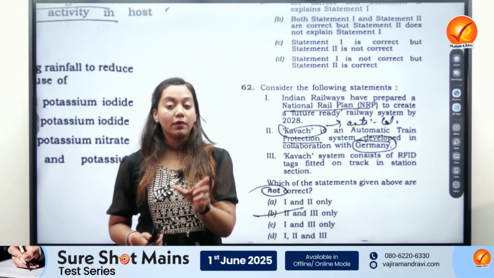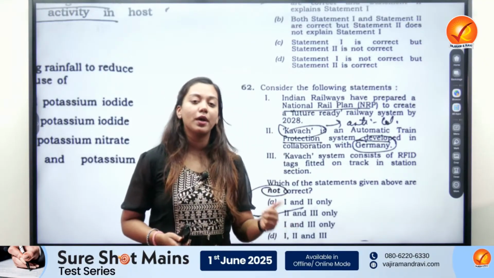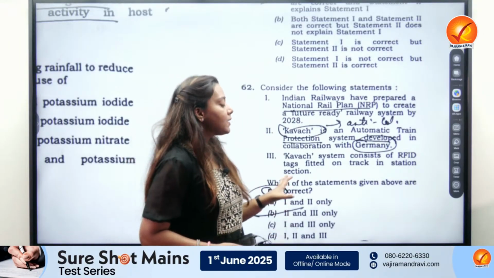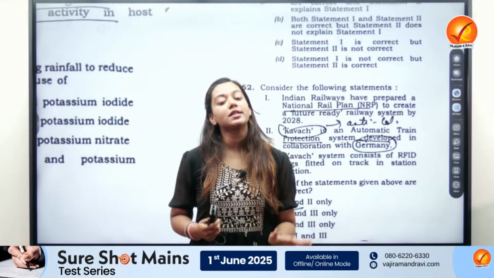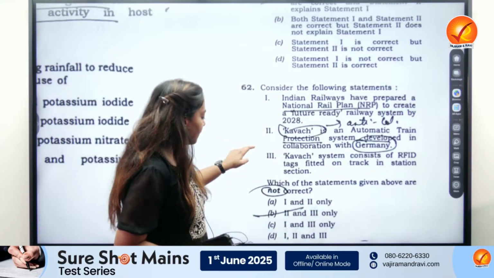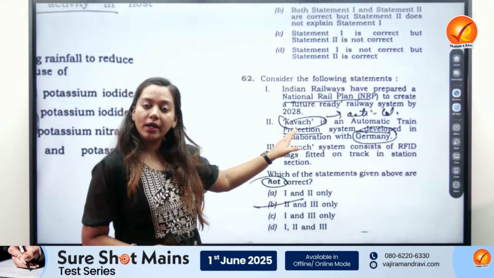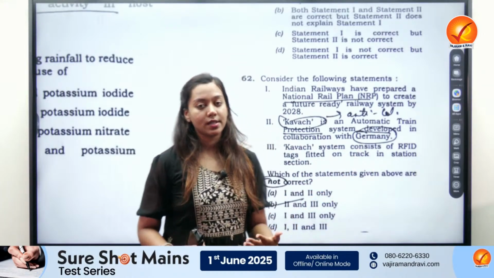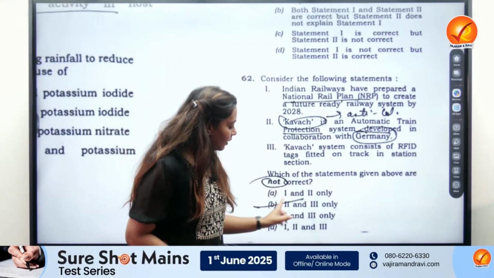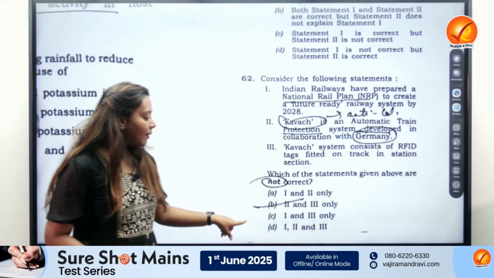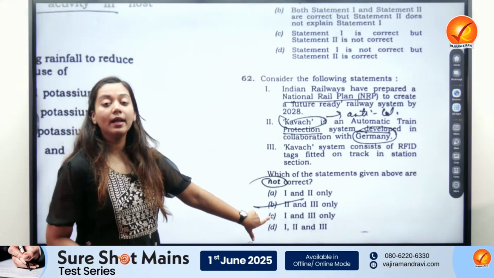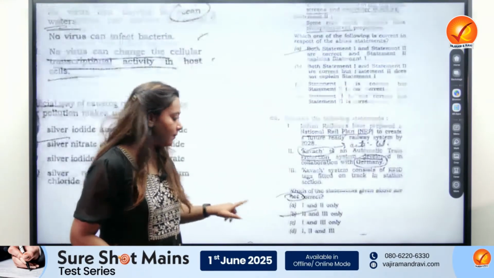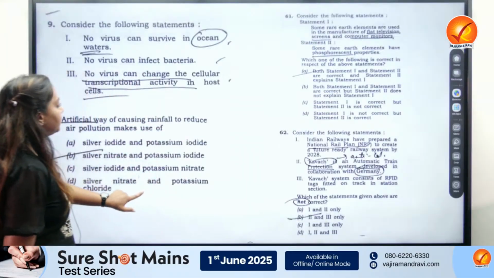A very famous one which was in news, covered in analyst as well, was the Kavach system. So Kavach system, we all know that it is an indigenously created system. So obviously second statement would be incorrect. Do you agree that it is not made in collaboration with Germany, but it is an indigenous system? So the moment I eliminate option number 2, I will come to C, which is 1 and 3. And this is the correct answer. Okay, next.